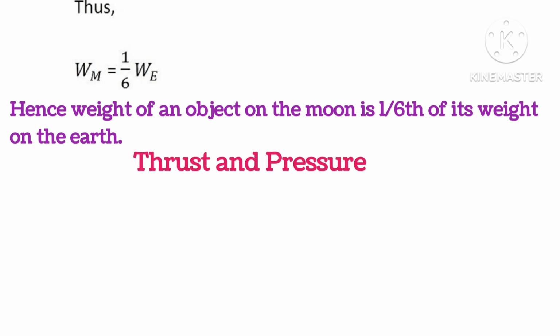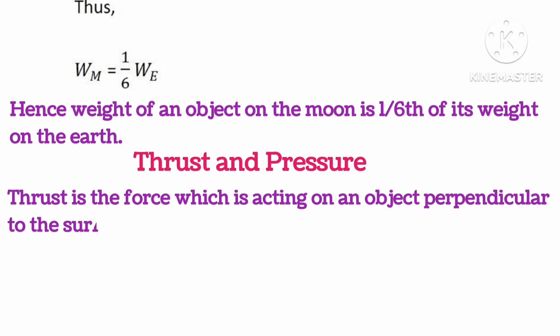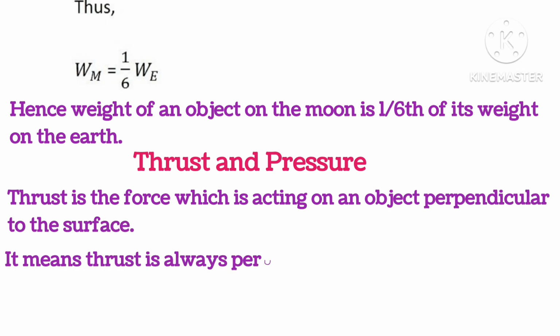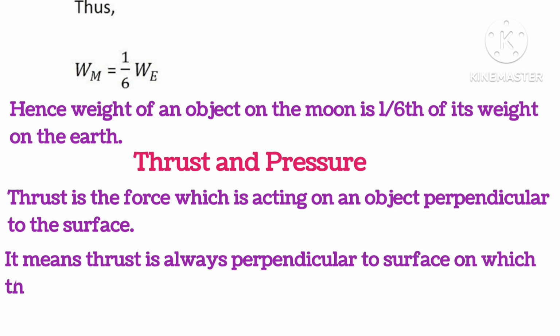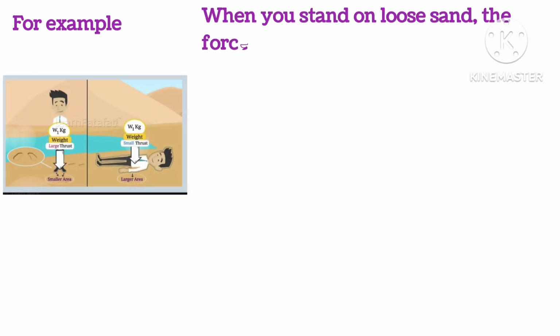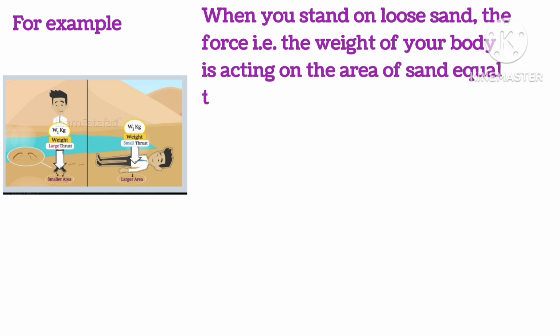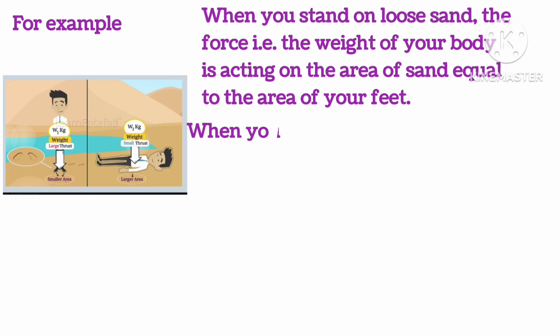Thrust and pressure. Thrust is the force which is acting on an object perpendicular to the surface. It means that thrust is always perpendicular to the surface on which the force is applied. For example, as you can see here in the picture, when you stand on loose sand, the force, which is the weight of the body, is acting on an area of the sand equal to the area of your feet.